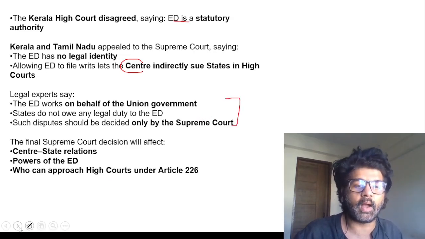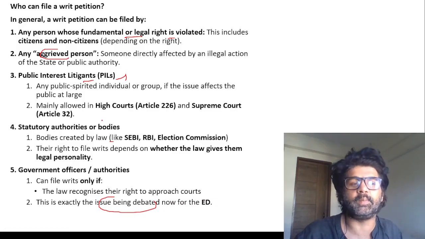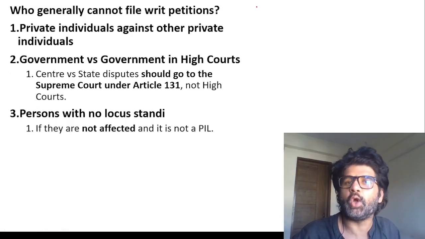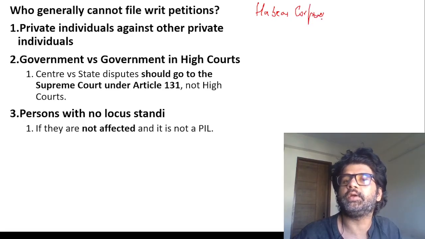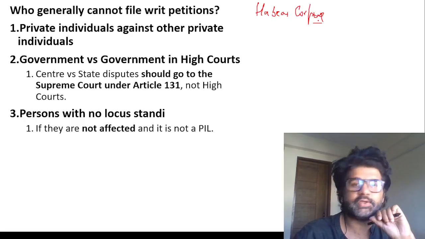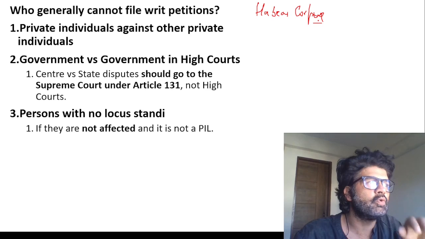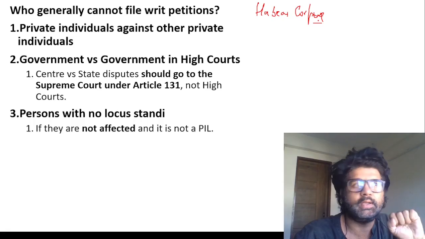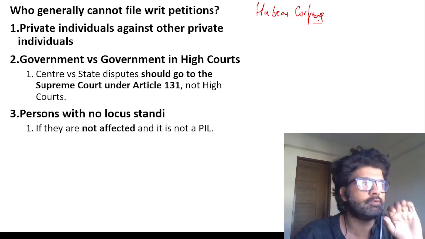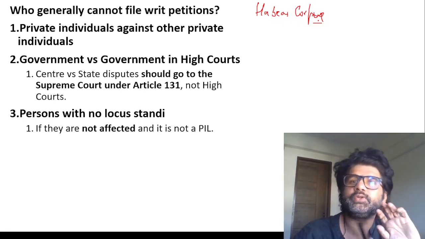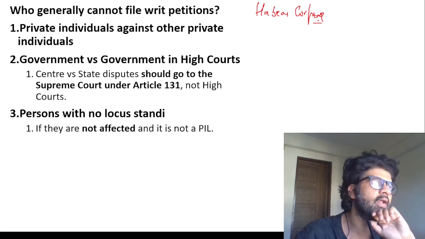The point here, from our exam perspective, is who can file a writ petition? What is a writ? What are the different types of writs? You have habeas corpus, to have the body. Habeas corpus means if you are illegally detained, you can invoke this particular writ. Mandamus, by we command, is where the Supreme Court tells certain authorities to do their work properly. Quo warranto, by what authority? They will check the legality of an office. Prohibition, the Supreme Court will sometimes prohibit lower courts from passing a judgment. So all these are there: quo warranto, certiorari, and all that.